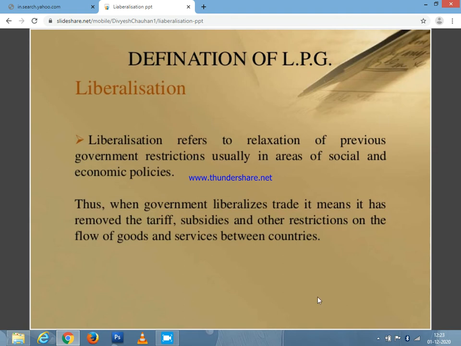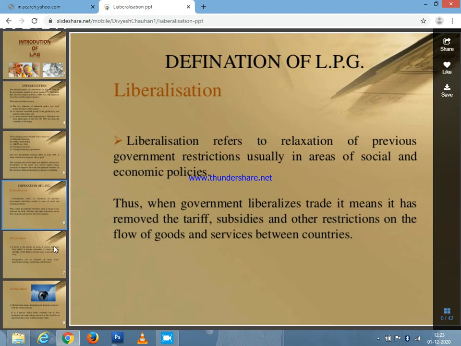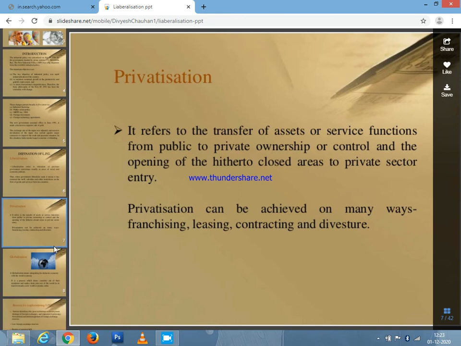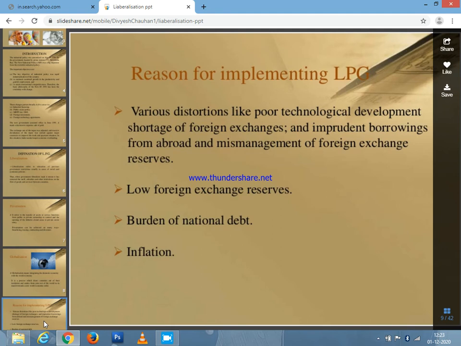Next, after this definition of liberalization, we are going to talk about the reasons for implementing LPG. What are the major reasons for implementing liberalization, privatization and globalization in a country? Various distortions like poor technological development, shortage of foreign exchange, imprudent borrowings from abroad, and mismanagement of foreign exchange resources, all these things have been changed.